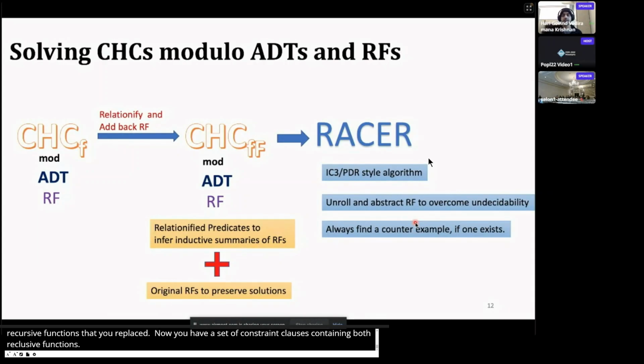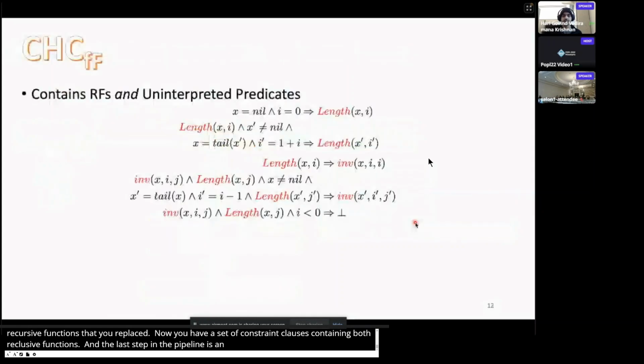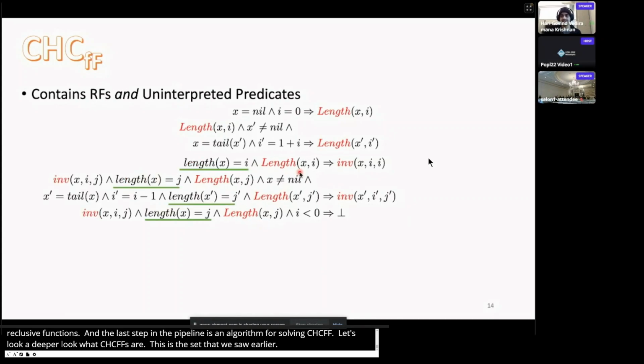And the last step in the pipeline is an algorithm for solving CHCFFs. Let's take a deeper look into what CHCFFs are. This is the set of relationified CHCs that we saw earlier. Adding back a recursive function is literally that. So for each predicate application length(x, i), you add back the literal length(x) = r.